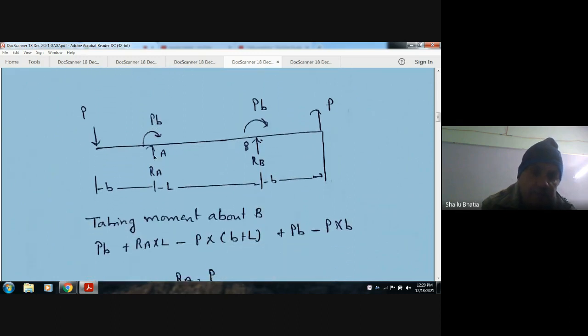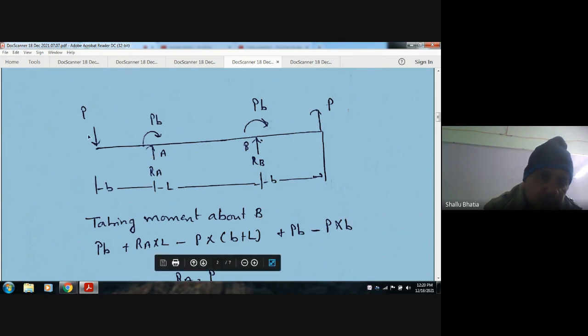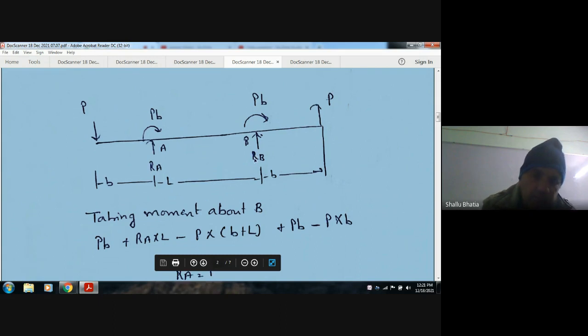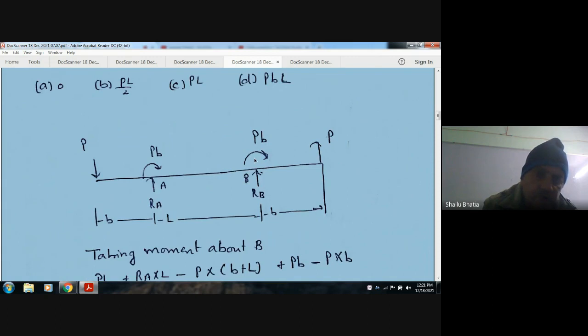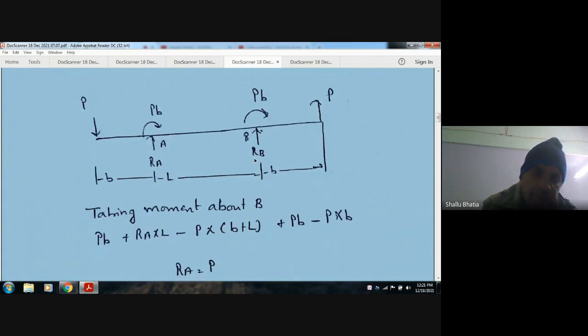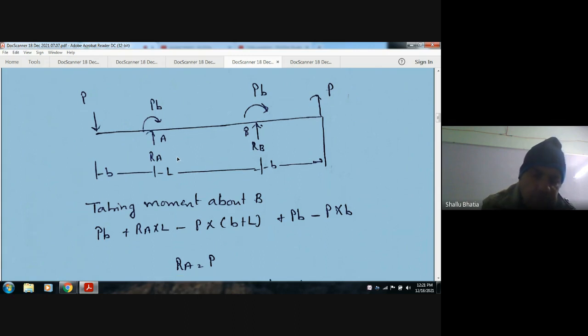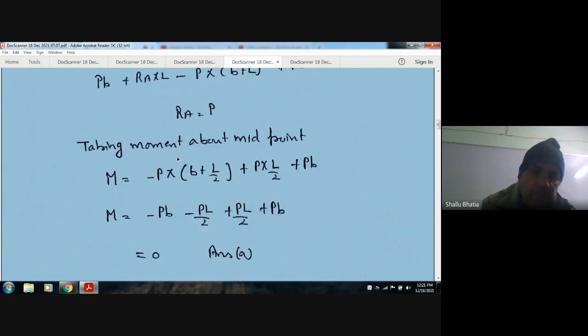Now taking moment about B, we can find out one of the reactions, that is RA. So this is PB. Taking moment at B, PB clockwise, RA into L clockwise, P into B plus L anti-clockwise, PB clockwise, P into B anti-clockwise. So we get RA is equal to P, and similarly RA plus RB is equal to P plus P minus P. P is upward, P is upward, P is downward. So RA plus RB is equal to 0. So RB we can find out if we need to.